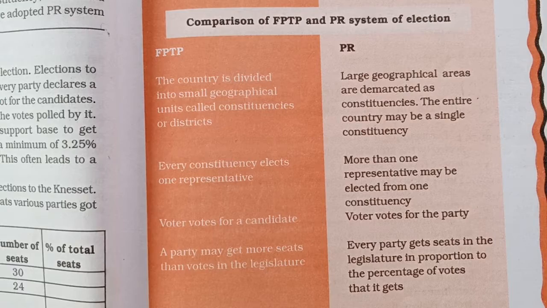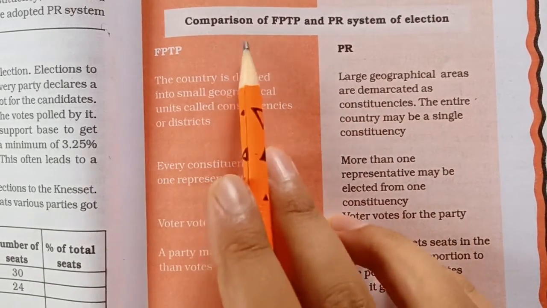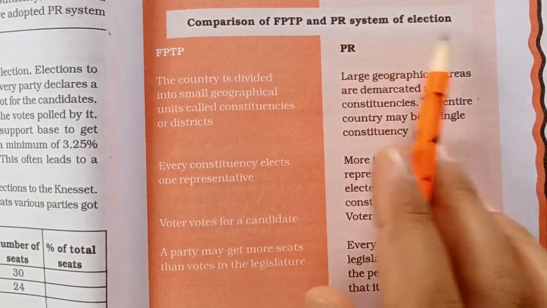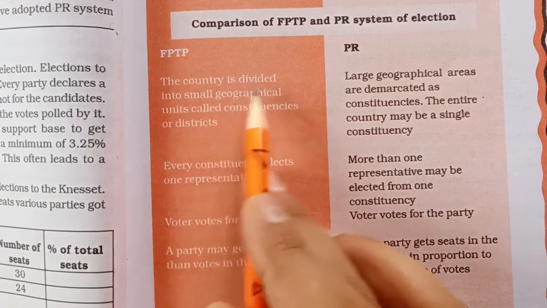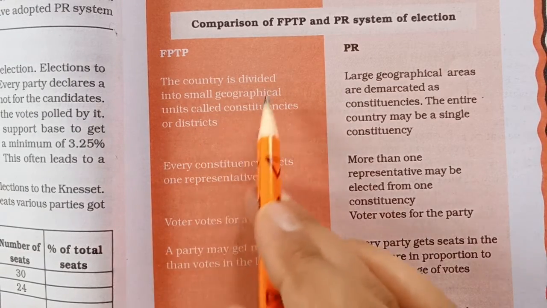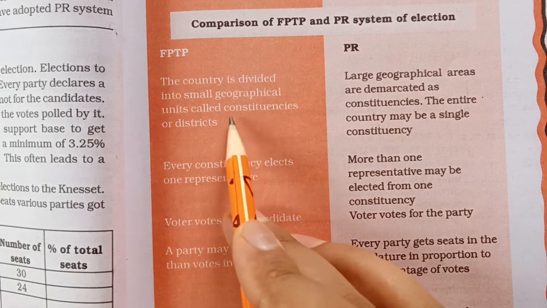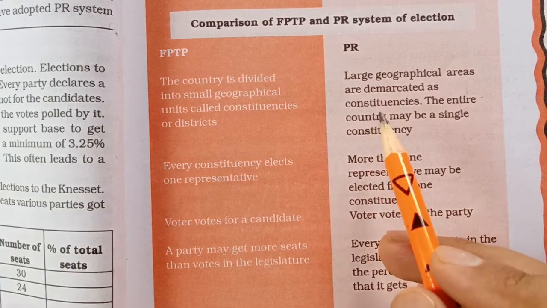Okay, so with this we have almost understood the two systems, FPTP, meaning first past the post system, and proportional representation. Let's compare them. It is a comparison of the FPTP and PR systems of election. The first point: the country is divided into small geographical units called constituencies or districts. We know in India we divide our country into small constituencies, geographical areas, according to the population.